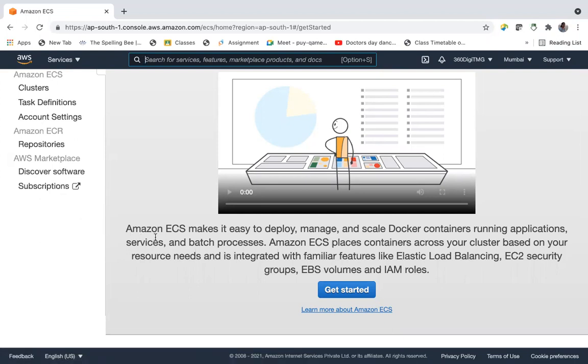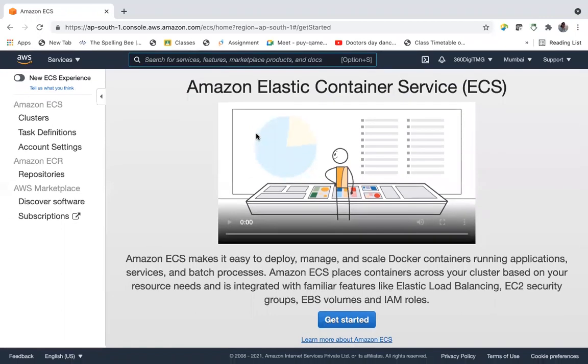And you can read over here, Amazon ECS makes it easy to deploy, manage, and scale Docker containers running application services, batch processes, and so on. It supports features like integrating elastic load balancers, security groups, EBS volumes, and IAM roles. So, what is this ECS and why do we need it? Let us understand this. Before understanding ECS, let us talk about Docker because Elastic Container Service uses Docker.